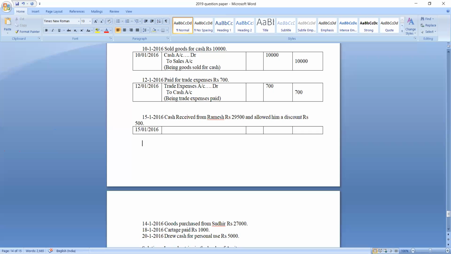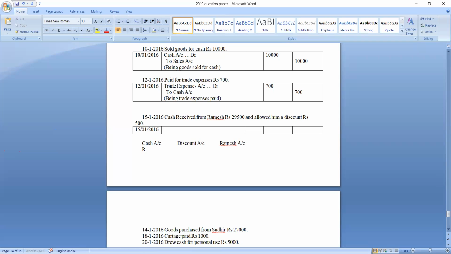So how many accounts are you finding over here? Cash received from Ramesh. So one is cash account. Another one is, you gave him a discount, no? So another one is discount account. From whom did you receive cash? You received cash from Ramesh. So another one is Ramesh account. So these are three accounts over here. Be careful. Just for cash received from Ramesh, two accounts: one is cash account and another one is Ramesh account. Since here you have given discount, another account is discount account.